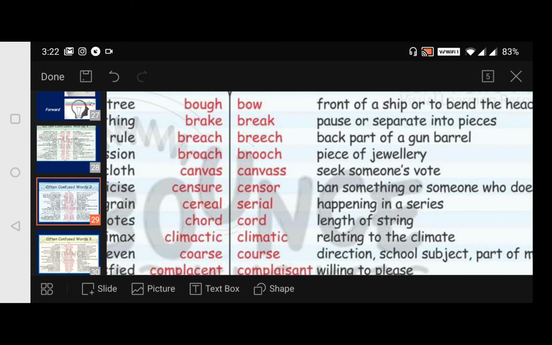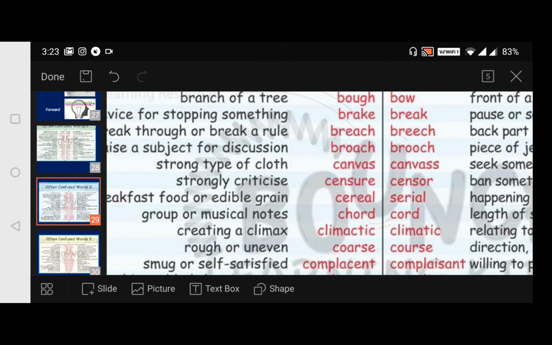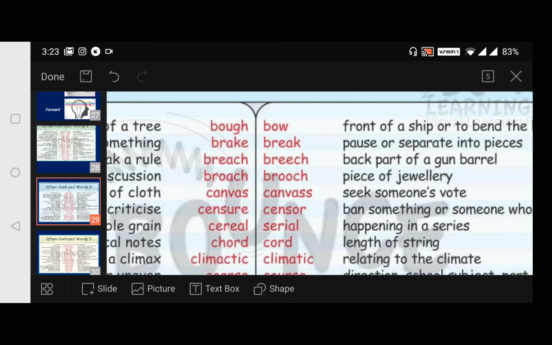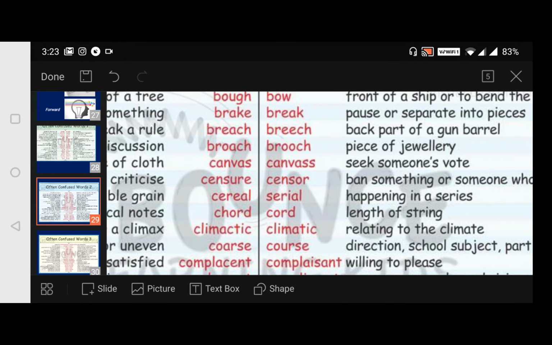Now coming to canvas. Canvas is a strong type of cloth, mostly fabric. Just now we have come across it. And next, canvas is to seek someone's vote. That we say as canvassing. We use it, okay? But the spelling here, you should be cautious enough.